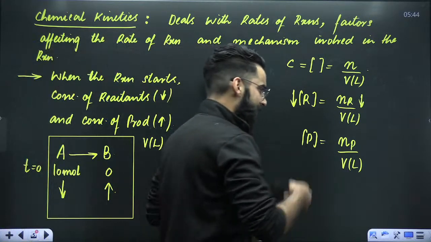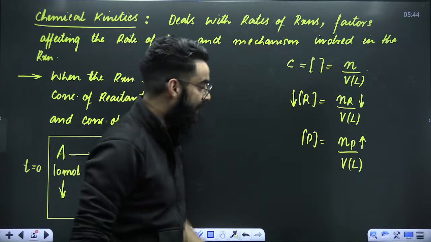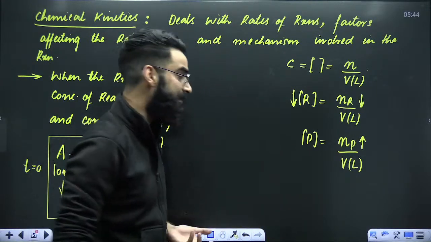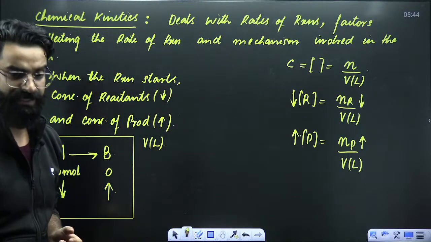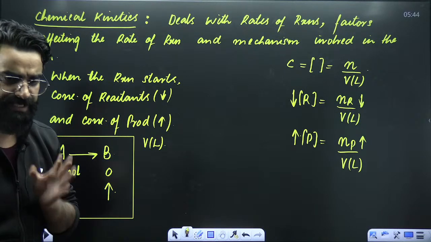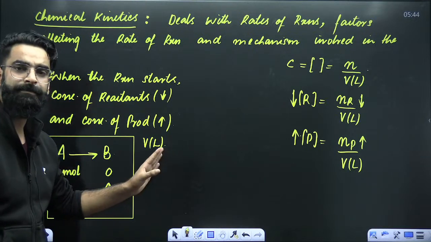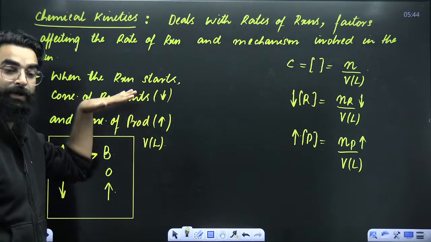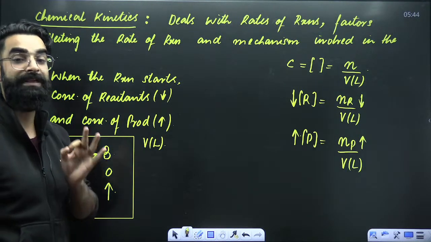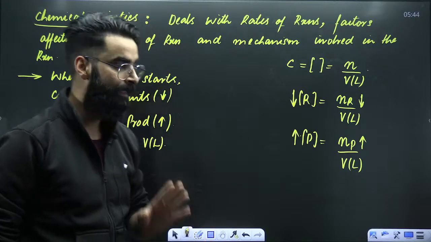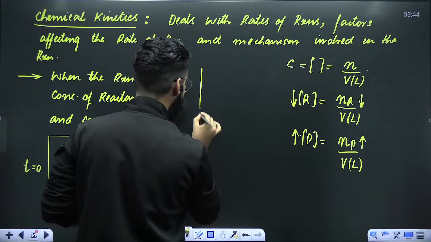In the similar way, as the reaction starts, number of moles of products increases with time. And if the moles of product increases with time, what happens to the concentration of product? Concentration of product also increases with time, right? So as I told you, as the reaction starts, the concentration of reactant keeps on decreasing with time, and concentration of product keeps on increasing with time, right?